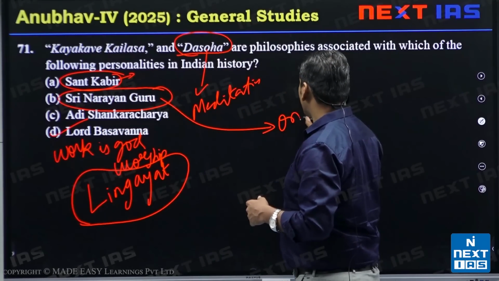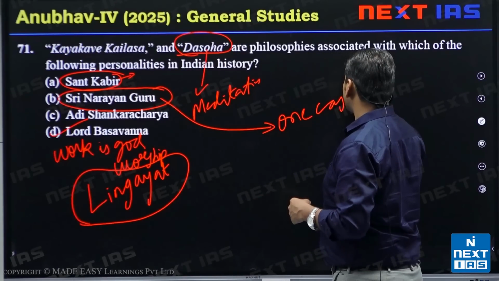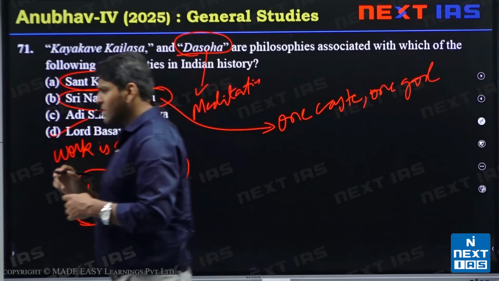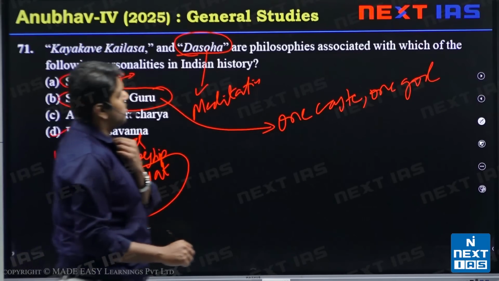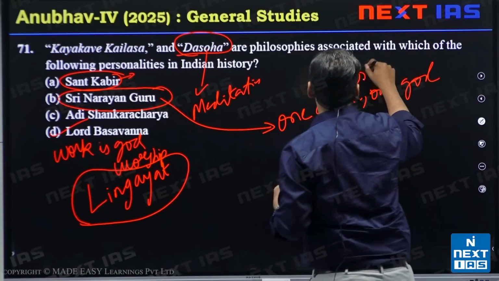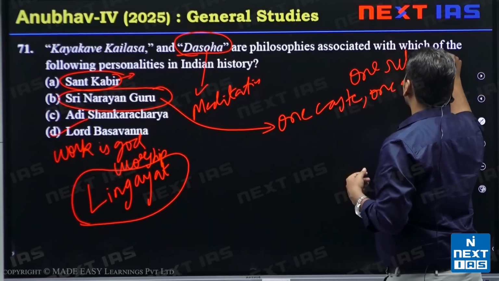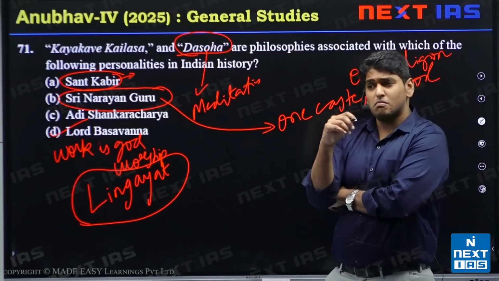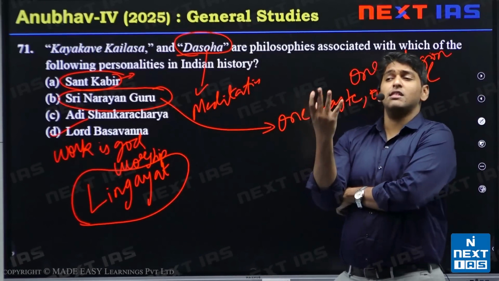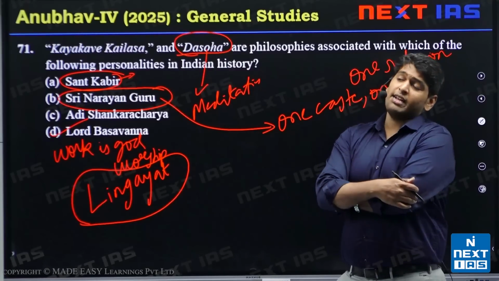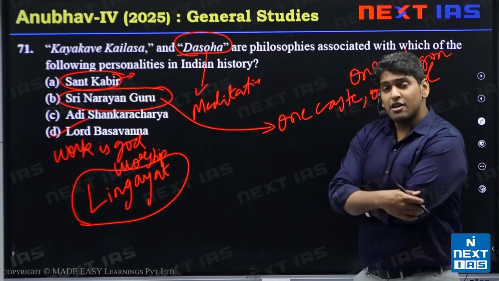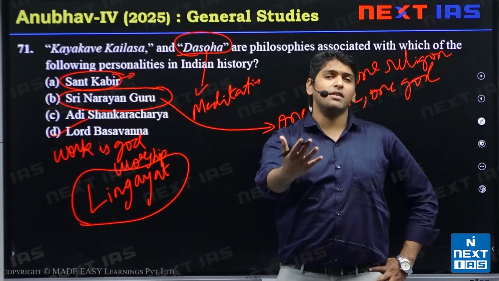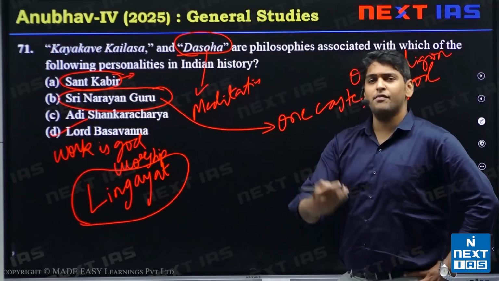One caste, one religion, one God for humanity. He also started consecrated temples wherein everyone was allowed, all communities were allowed, and even one temple in Kerala where there was a mirror instead of a deity to drive home the point that everyone is God. God resides in every person.